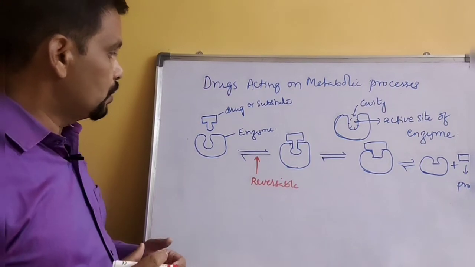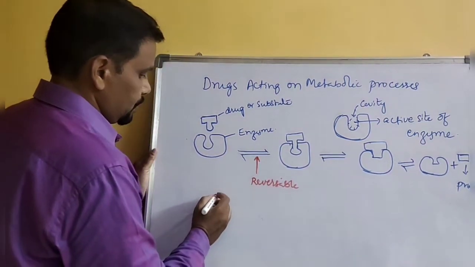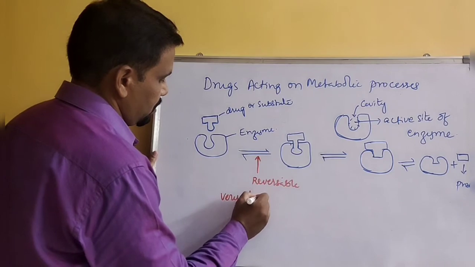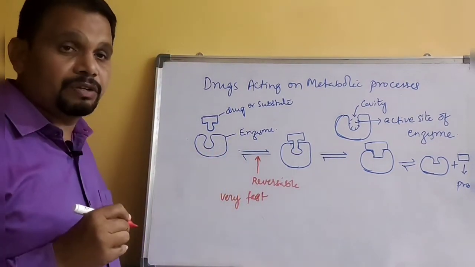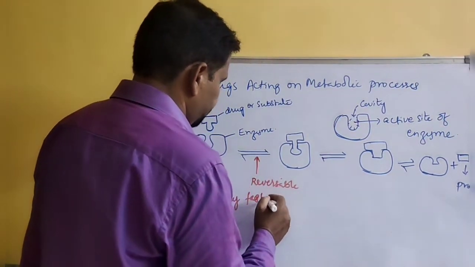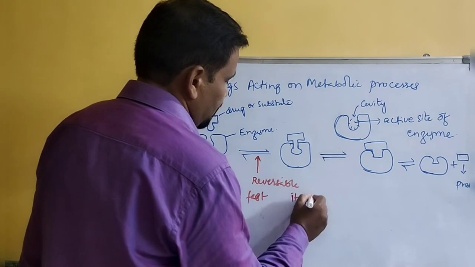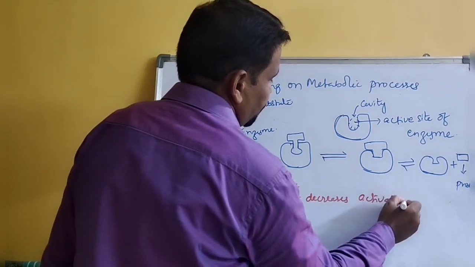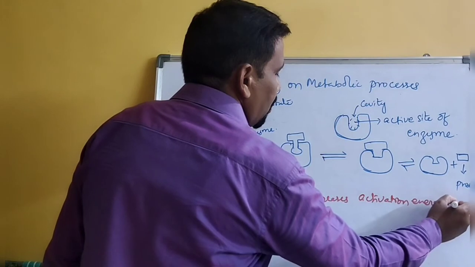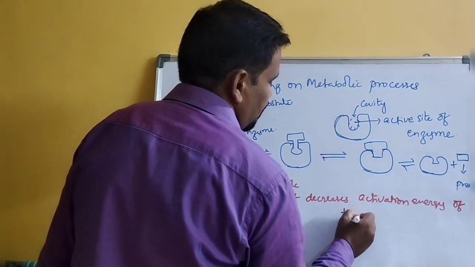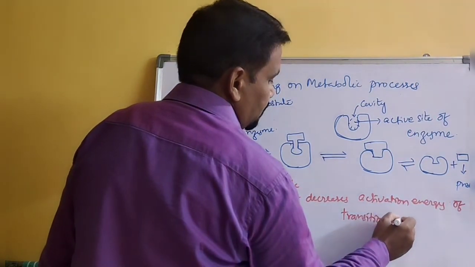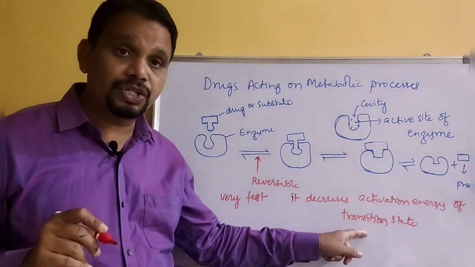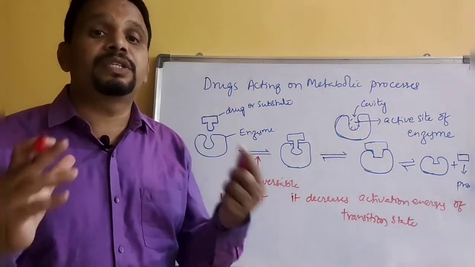Enzymatic reactions are very fast. Why are enzymatic reactions very fast? Because the enzyme decreases the activation energy of the transition state, therefore it enhances the rate of the reaction.